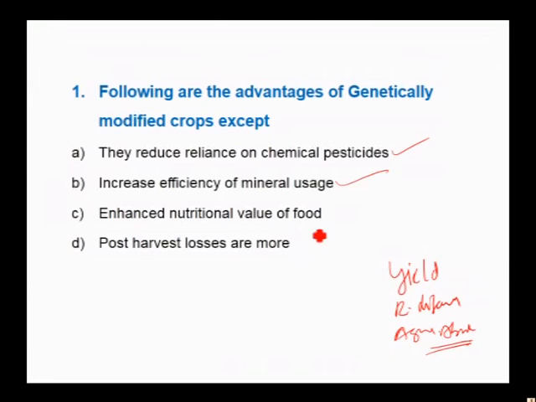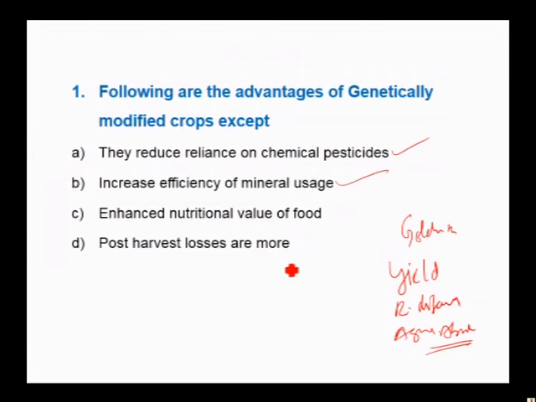Enhanced nutritional value of the food. For example, we can develop transgenic plants for enhanced nutritional value. One such example is golden rice, which includes the genes that produce beta carotene that in turn is converted to vitamin A. Hence, all these three are characters for which we produce genetically modified crops.